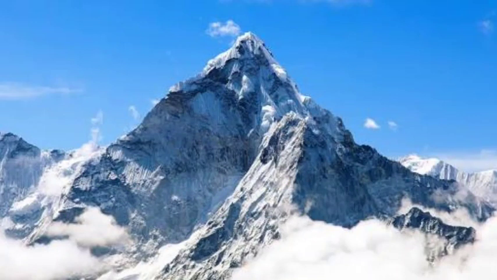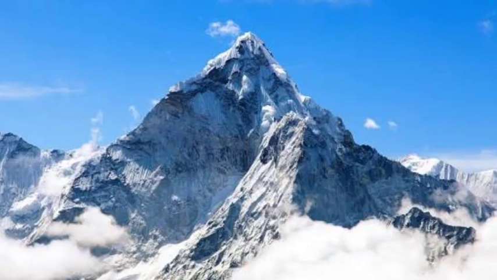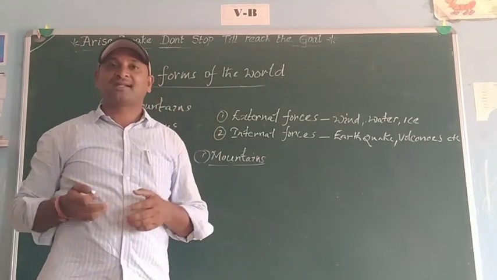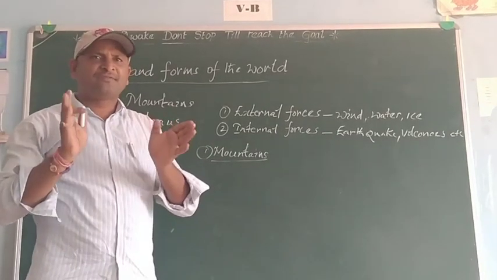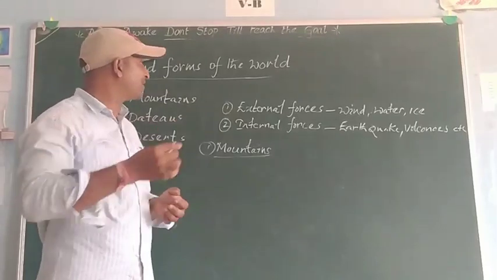So mountains. What are mountains? Mountains and hills are large areas of land mass which rise higher than the surroundings. These are higher than the surroundings. These are mountains and hills. So what is the difference between a hill and a mountain?